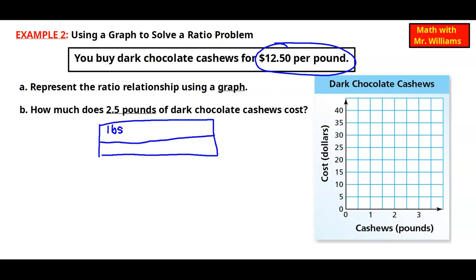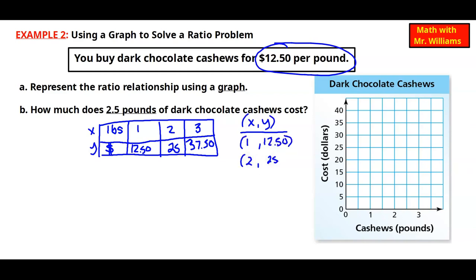So we have our pounds and we have our money. For 1 pound, it was $12.50. For 2 pounds, $12.50 times 2 would give me 25. And then 3 pounds would be $12.50 times 3, which would get me $37.50. Let's make a quick table regarding our XYs. Remember, X comes first from our table and Y second. So this would be 1, $12.50, 2, 25, and lastly 3 and $37.50.